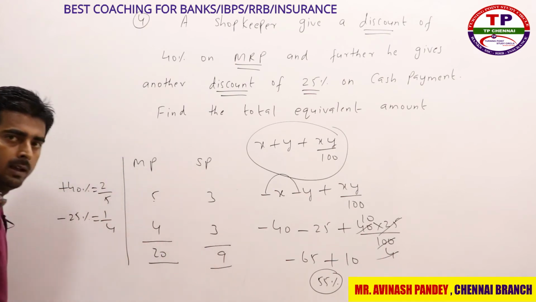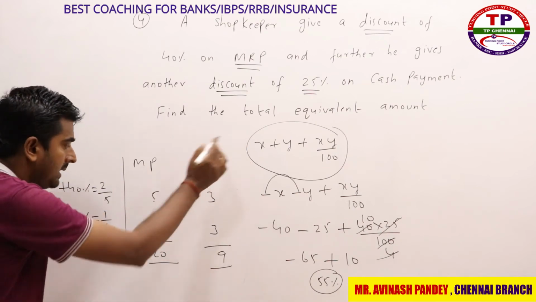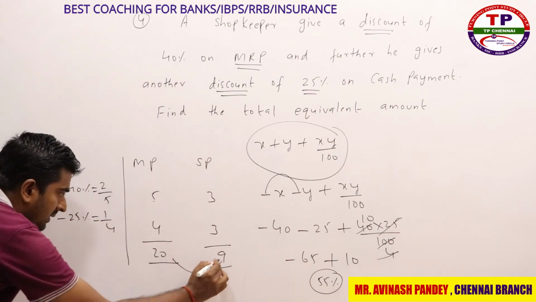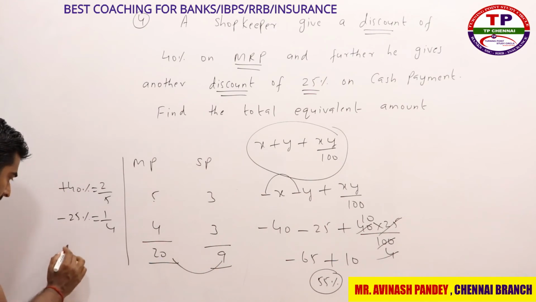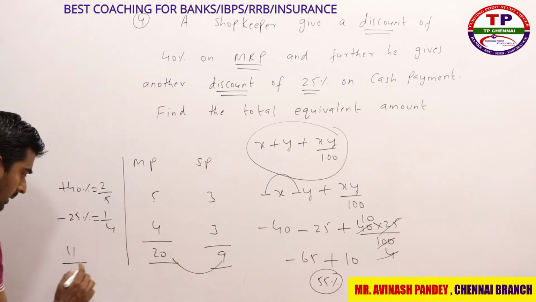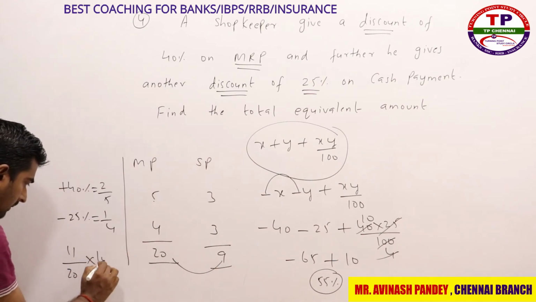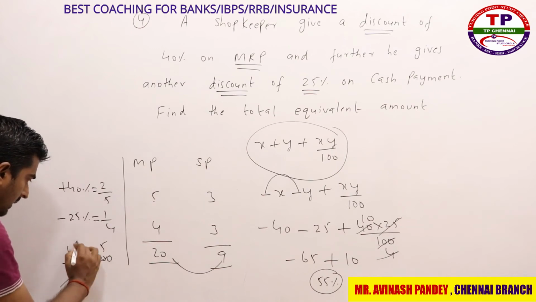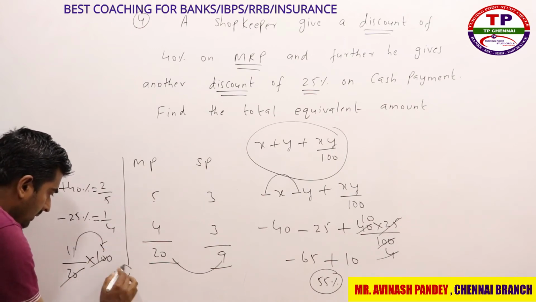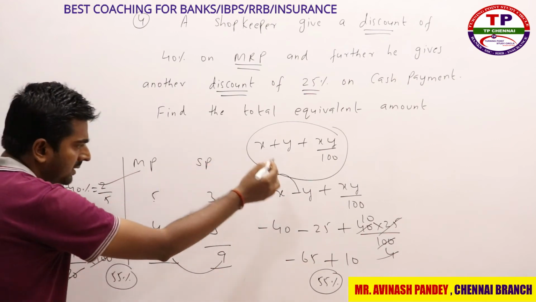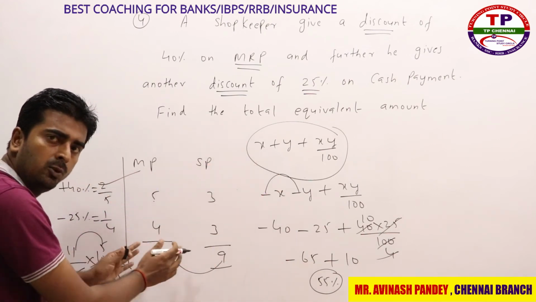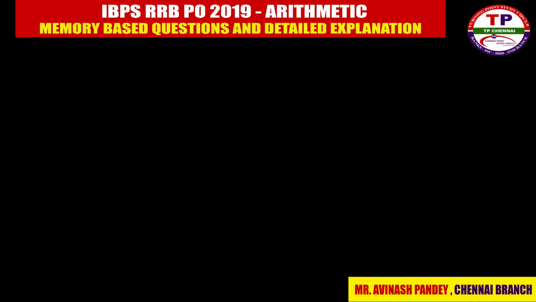9, right? So what is the meaning of discount percent? That is what they are asking. It is nothing but the difference of these numbers. What is 20 minus 9? 11. 11 on what? On 20, into 100. 25s are, so what is 11 into 5? 55%. This is also one way. If you don't know the successive percentage concept also, by this you can solve this question.